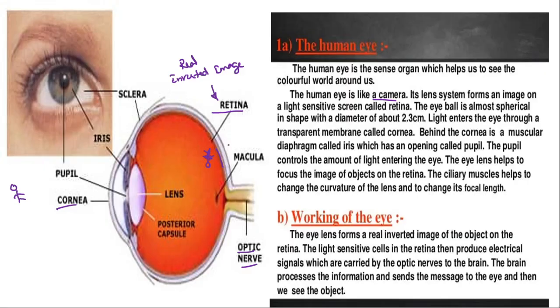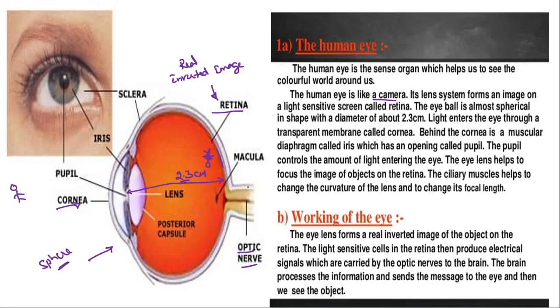Now see, first you can see that the cornea is there, which is a very thin membrane surrounding the eyeball, which has a diameter of up to 2.3 centimeters. The shape of our eye is spherical, we can say. Clear, guys?